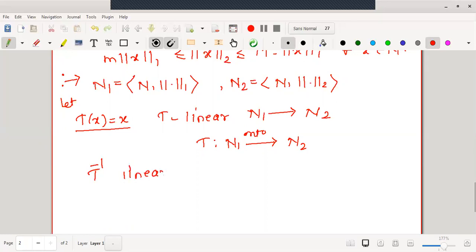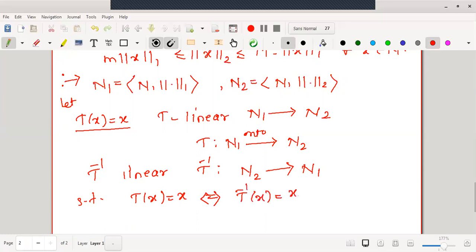T inverse is also a linear transformation. Therefore, what is the domain for T inverse? It will be N2, no doubt, to N1, range N1, such that, as we have defined, T of x is equal to x implies and is implied by T inverse x is equal to x.